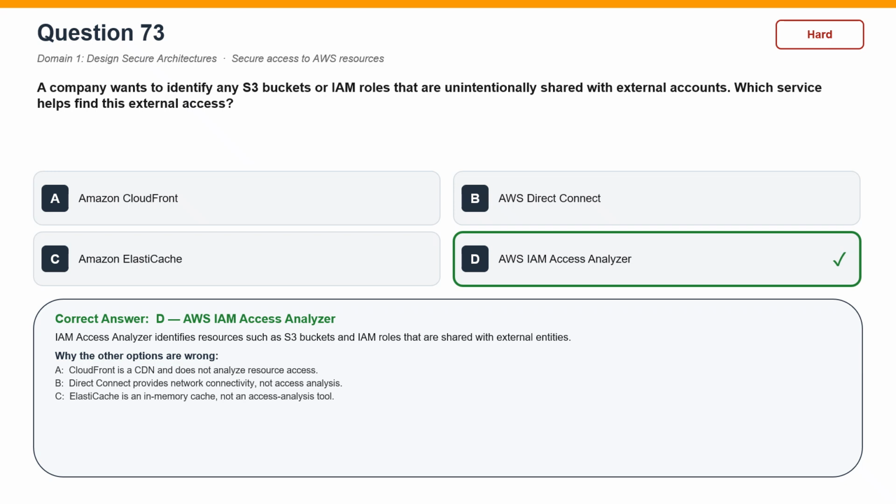Now, why the other options are wrong? Amazon CloudFront is incorrect. CloudFront is a CDN and does not analyze resource access. AWS Direct Connect is incorrect. Direct Connect provides network connectivity, not access analysis. Amazon ElastiCache is incorrect. ElastiCache is an in-memory cache, not an access analysis tool.